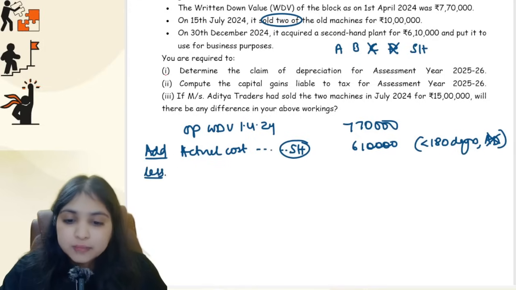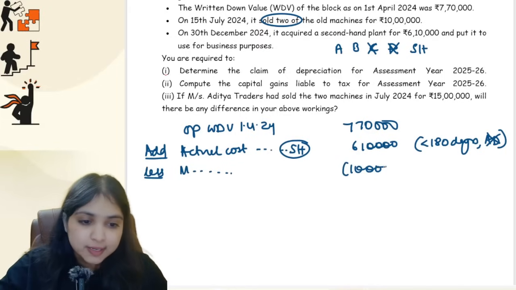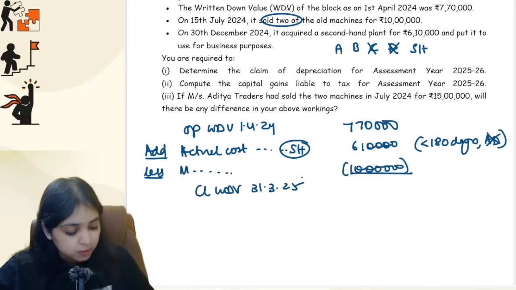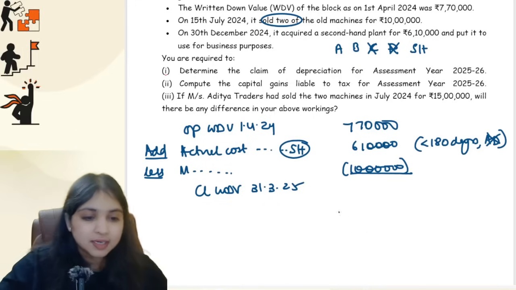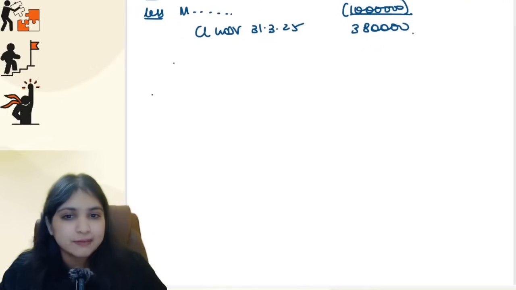Okay, then from this you will subtract monies receivable for assets sold. You have sold the assets for 10 lakh rupees. You will subtract the monies receivable for assets sold. So what is your closing WDV on 31st of March 25? Your closing WDV will be 3,80,000.